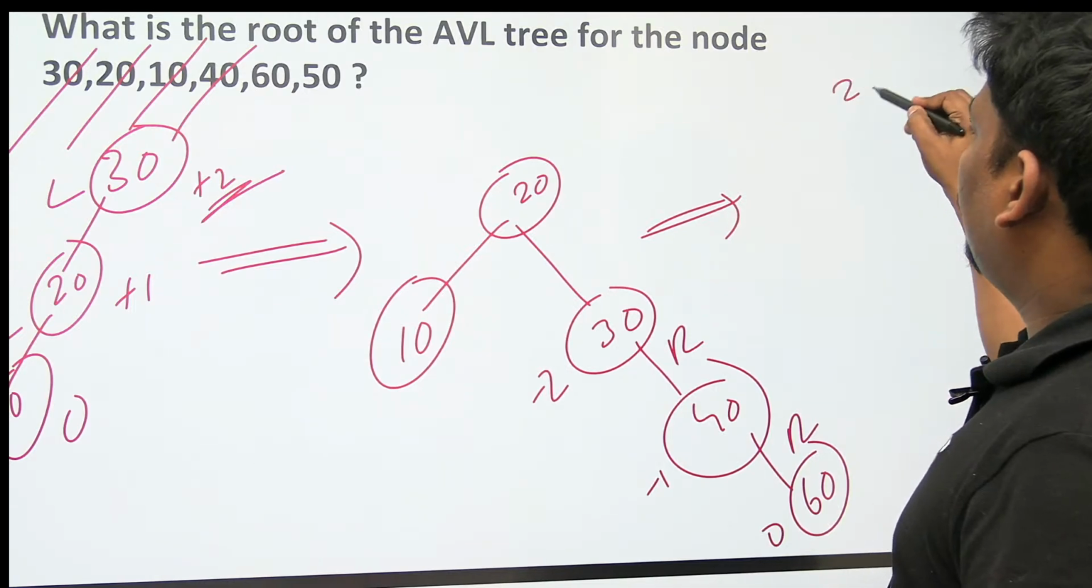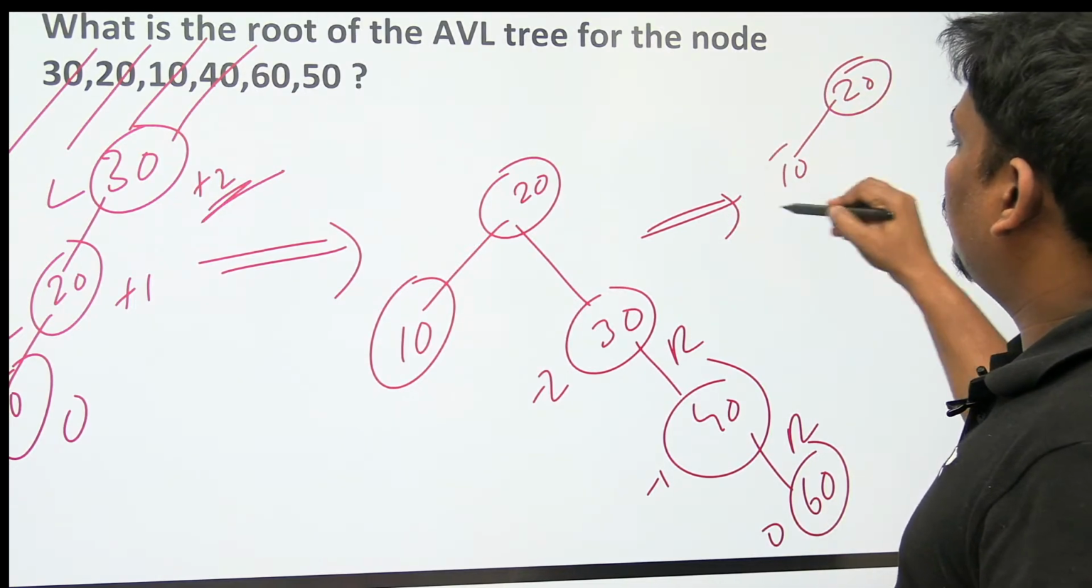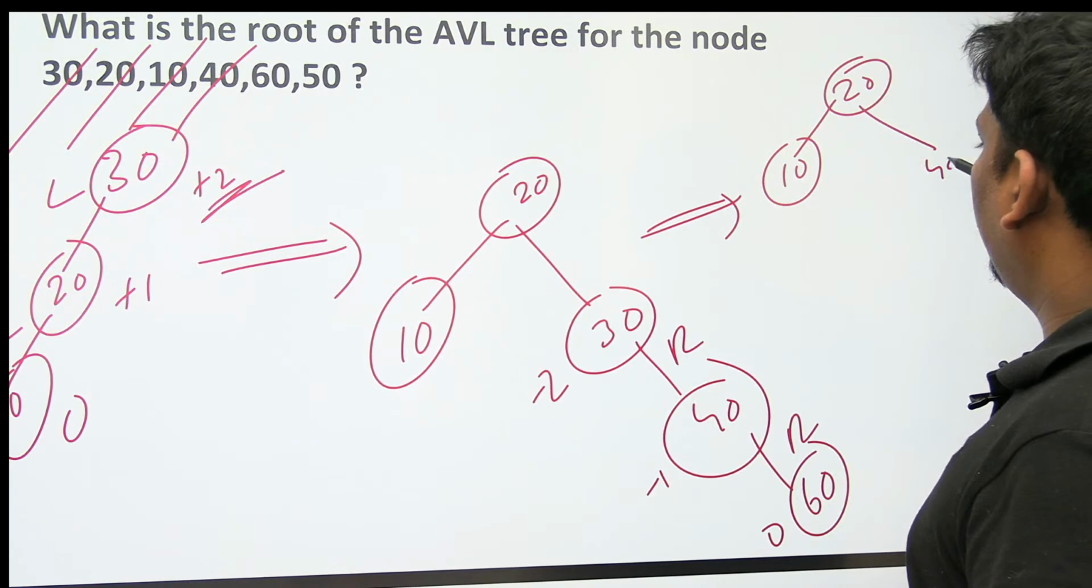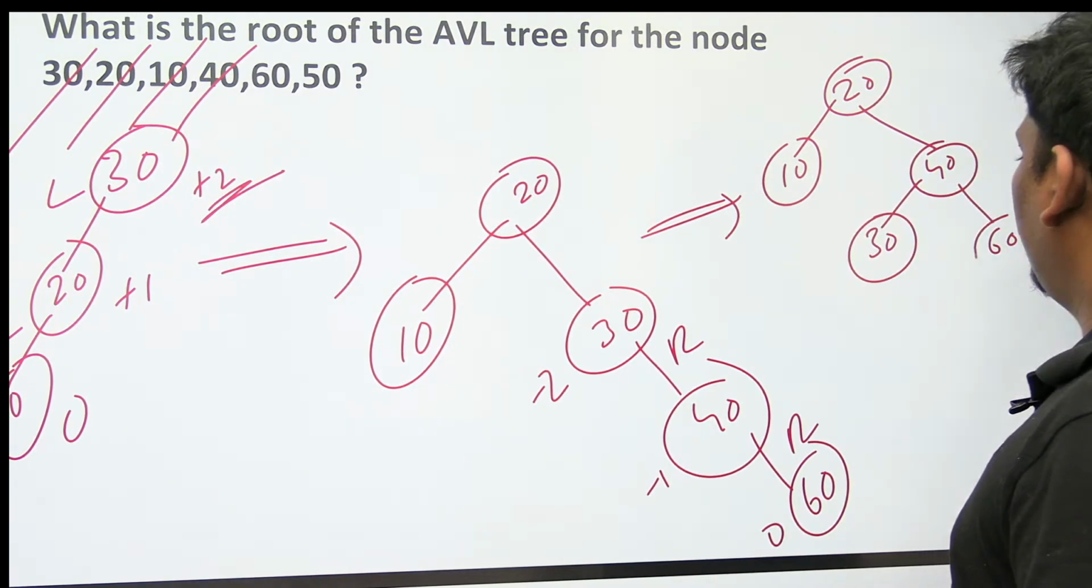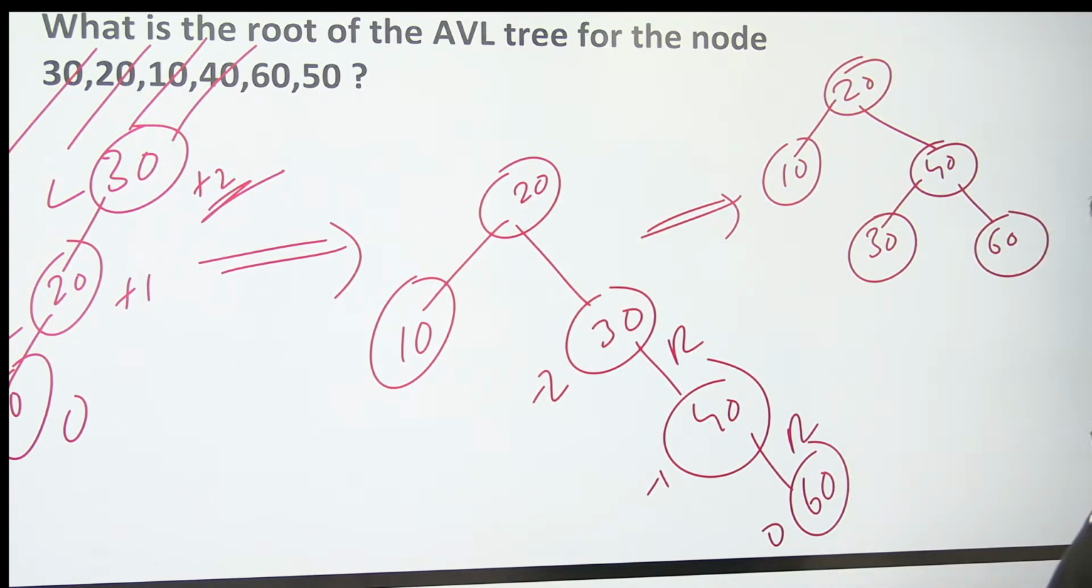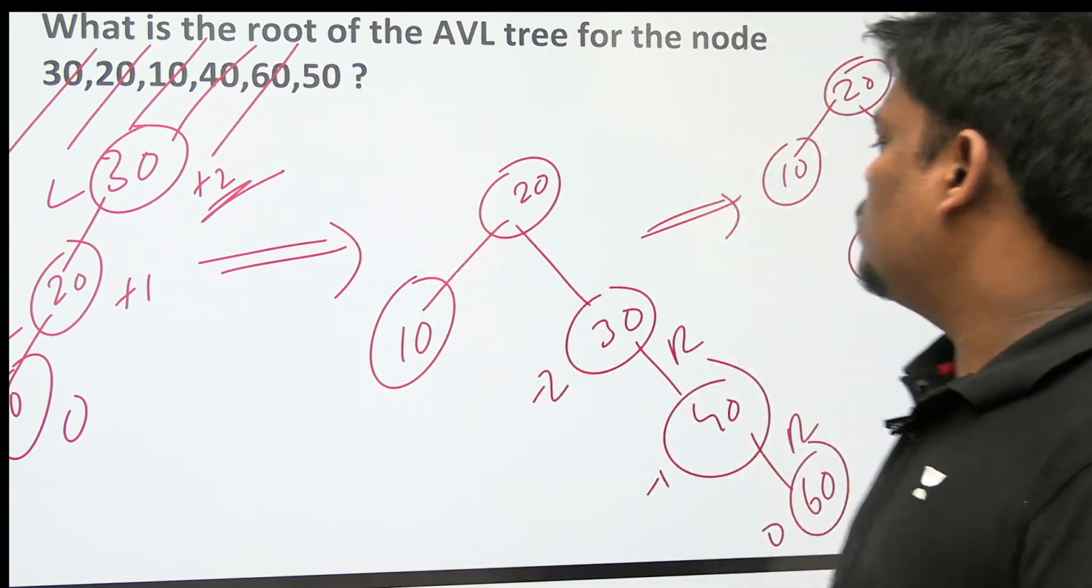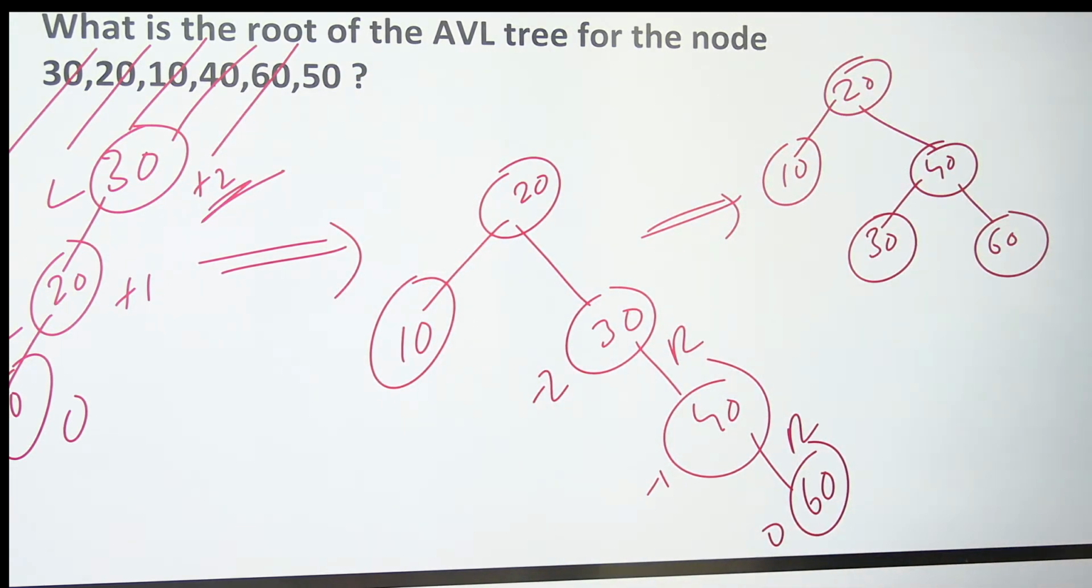It is going to be 20 here, 10 here, 40 here, 30 here, 60 here. If you go further, I think there is no problem. Next one. Can you say which problem it is? RR. What is the solution? 1 left rotation. Who is the next one coming?